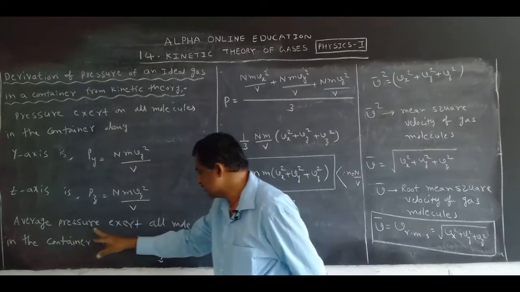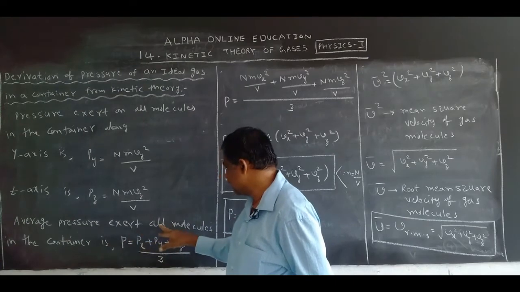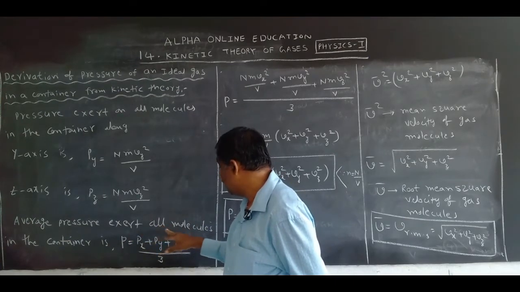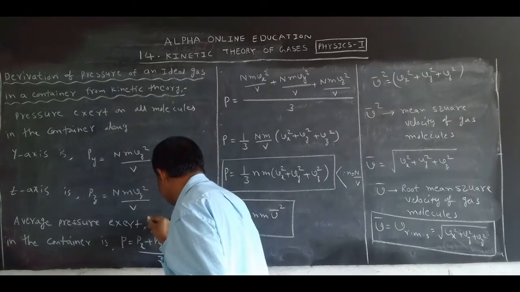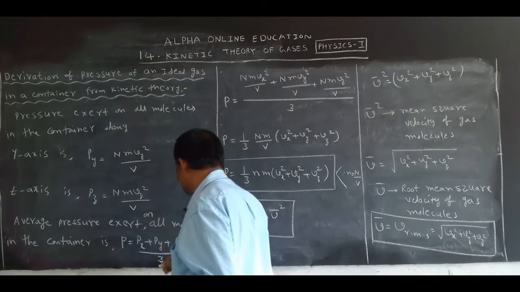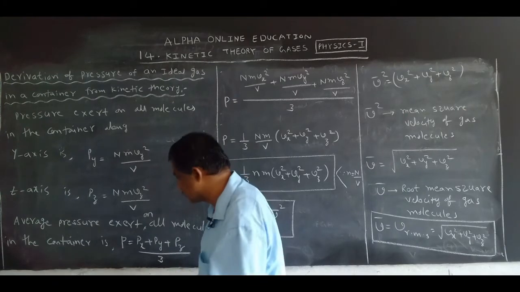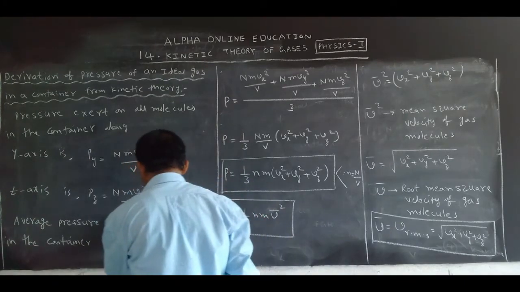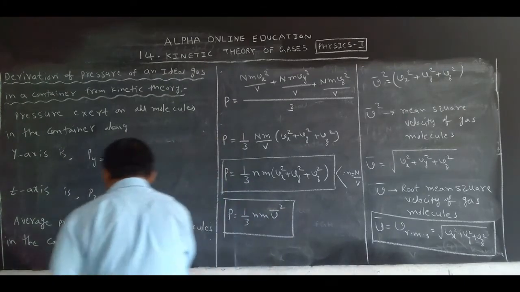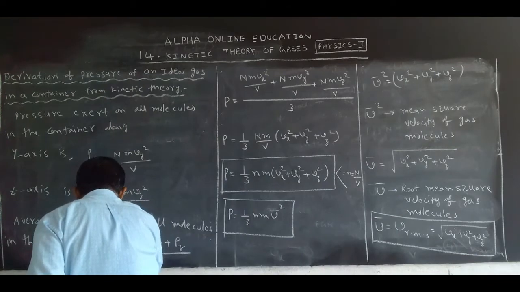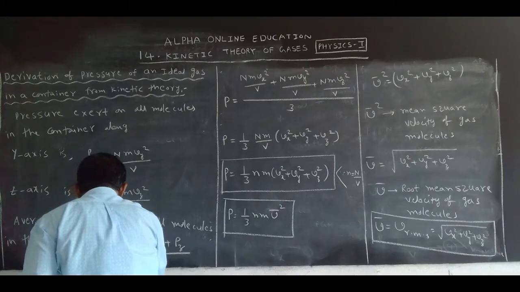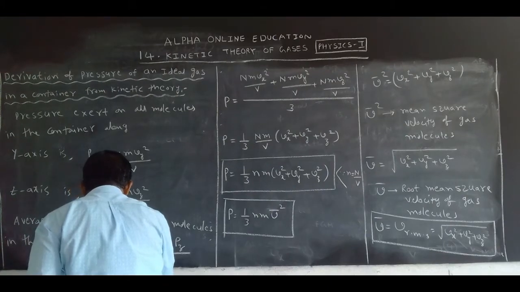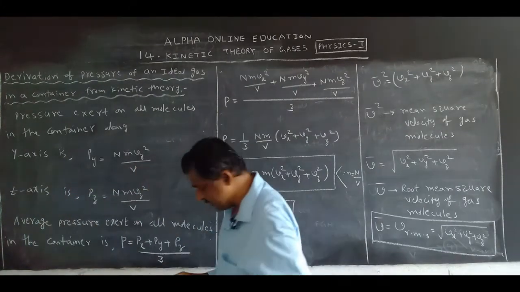Now, the average pressure exerted on all molecules in the container.